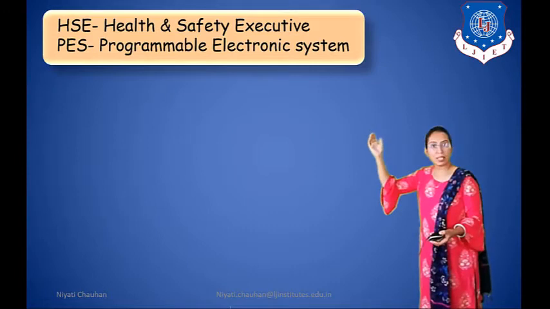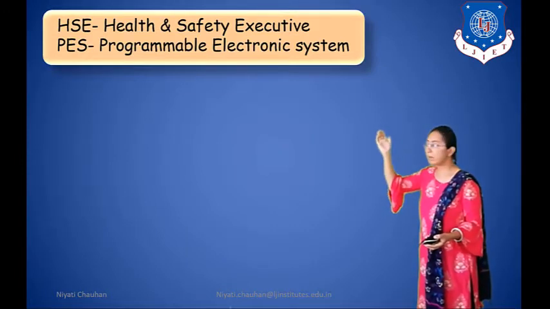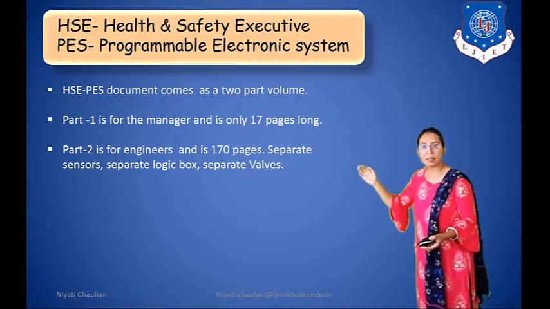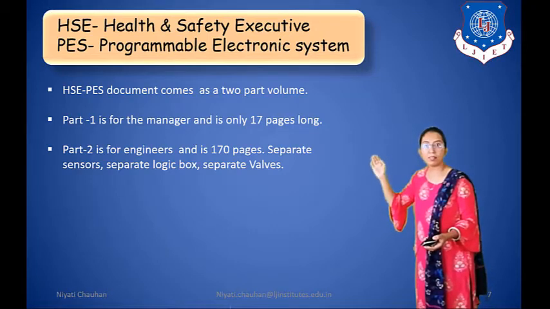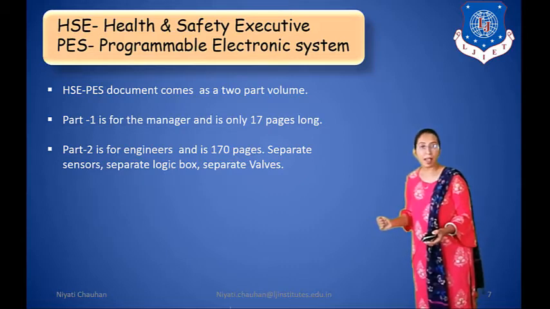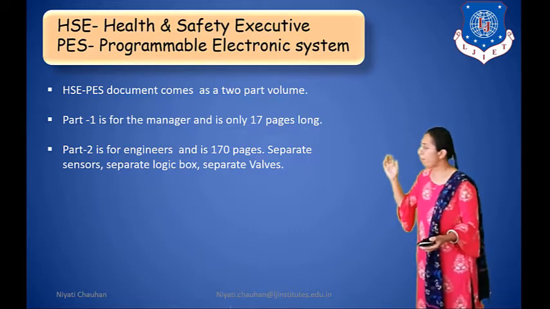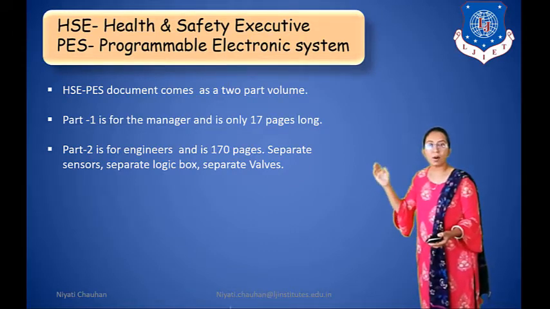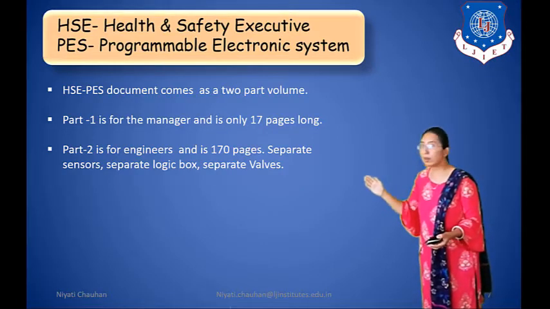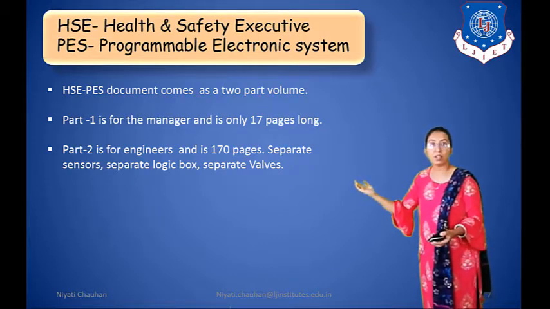First, HSE, Health and Safety Executive, PES, Programmable Electronic System. The HSE PES document comes as a two-part volume. The first part is for managers and is only 17 pages long, and the second part is for engineers and is 170 pages.